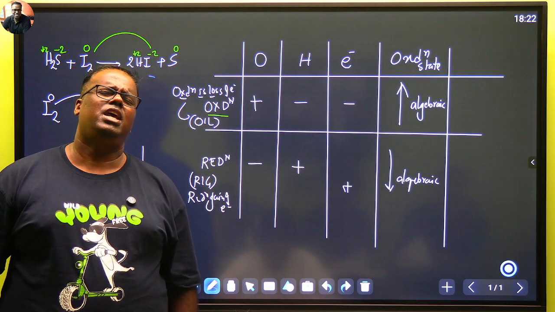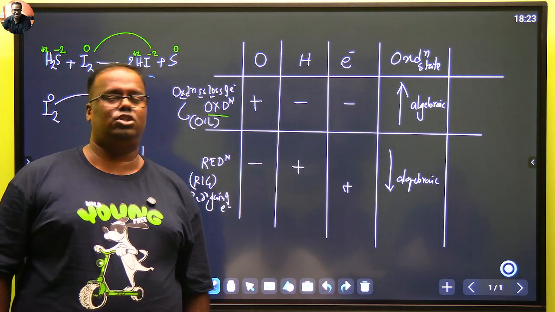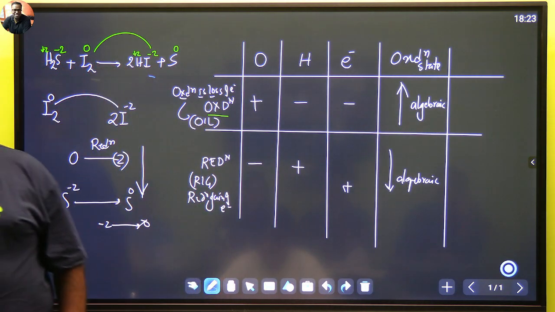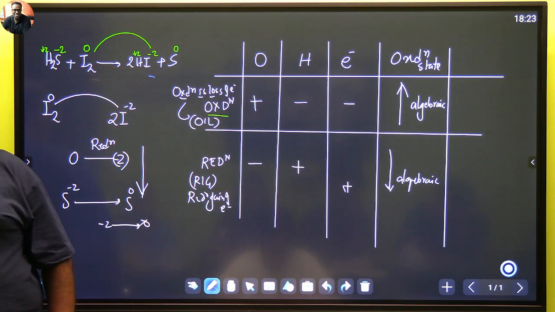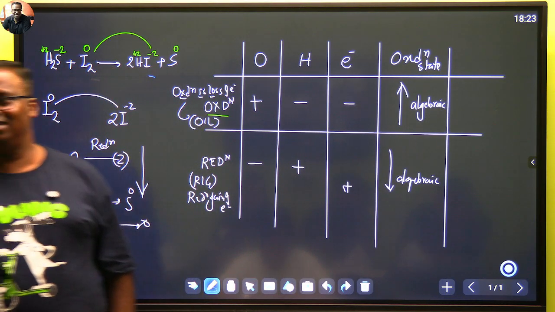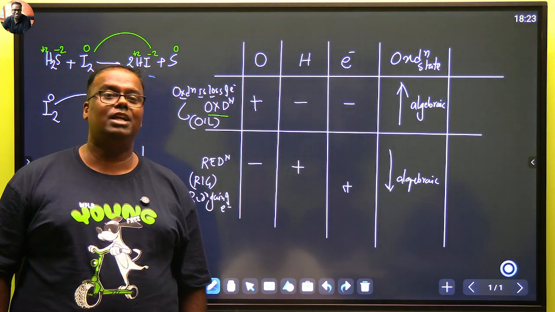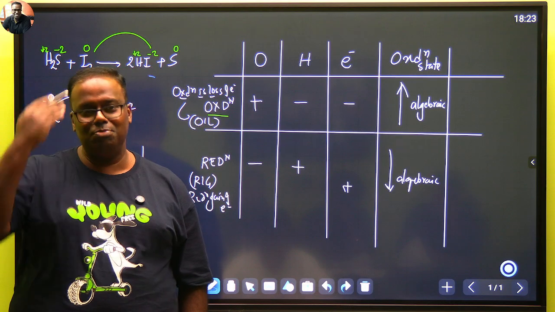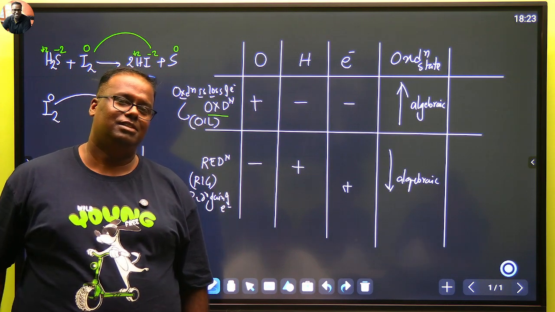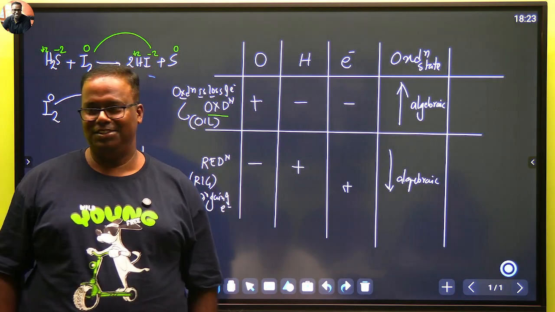Rust is Fe3O4.xH2O, and that x depends upon, like say if your head was of iron, you have so much hair, so your rusting will be more. So in your case the x will be more. Isn't it? I can give a better example. In my case, my rusting will be less. Understood?